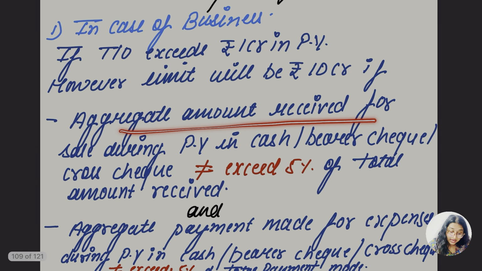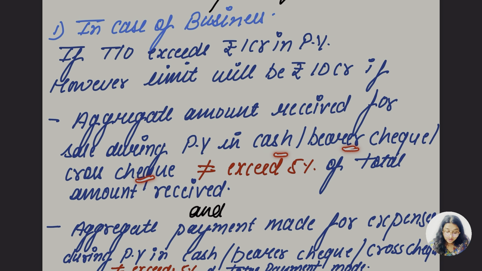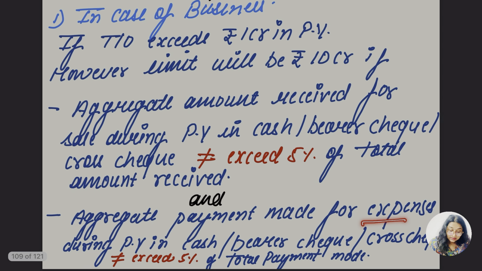If the aggregate amount received for the sale during the previous year in cash, bearer cheque and crossed cheque does not exceed 5% of the total amount received, and the expenditure made in cash, bearer cheque and crossed cheque does not exceed 5% of the total payment.